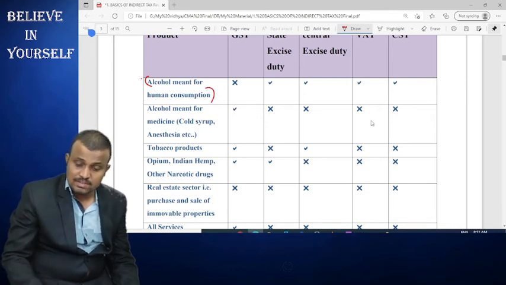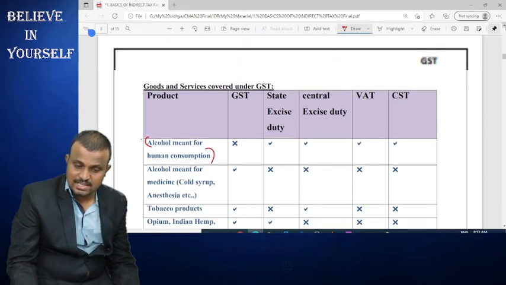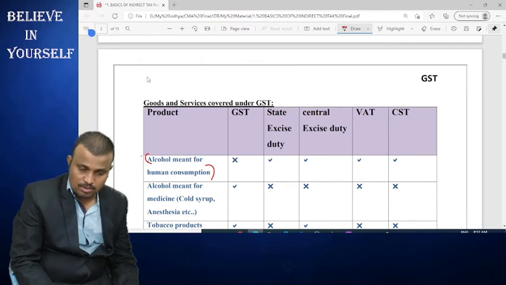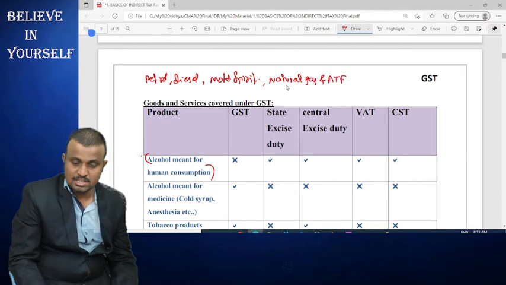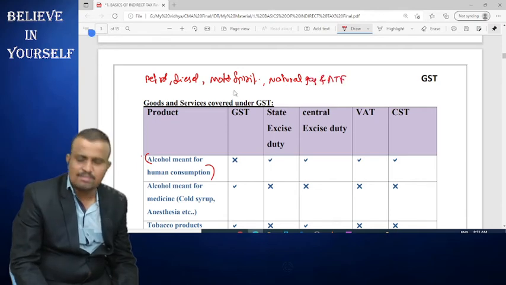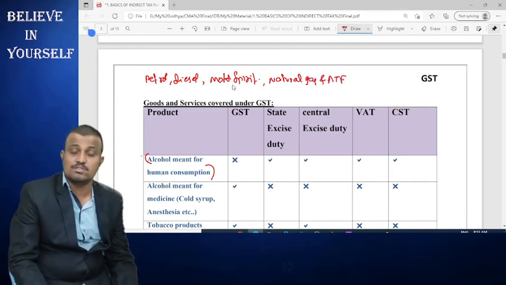Along with that, some products are stated clearly, like petroleum products: petrol, diesel, motor spirit, natural gas, and ATF, aviation turbine fuel. These are covered under the purview of GST, but effective from a date to be notified by the central government.